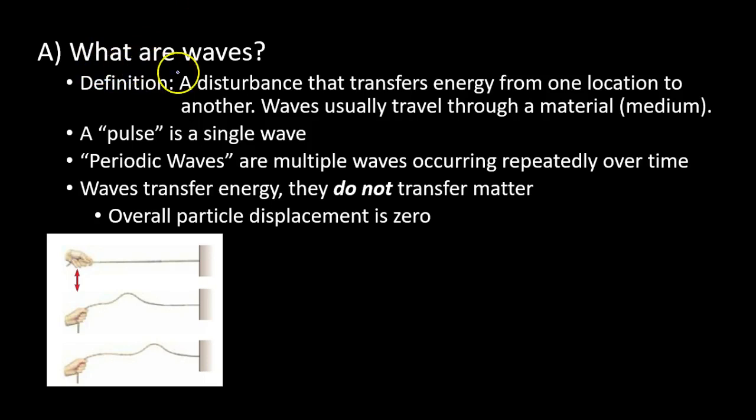The first is, what are waves? And we have a physics definition. A wave is really just a disturbance. It's something that's transferring energy from one location to another. All right, it's energy going from position A to position B. And for the most part, waves are always going to be traveling through a material. We call that the medium in which the wave travels through.